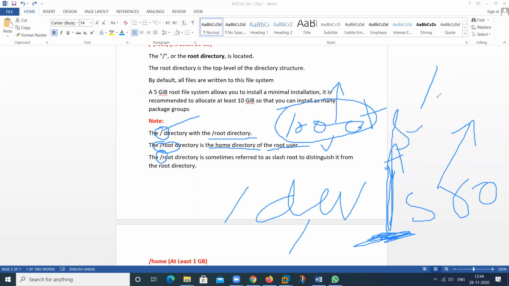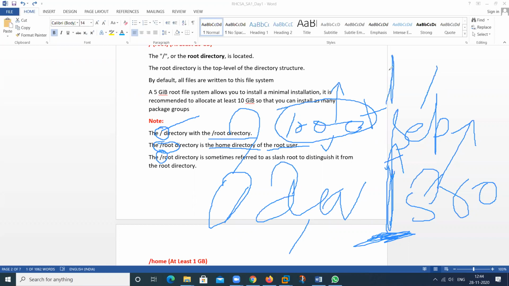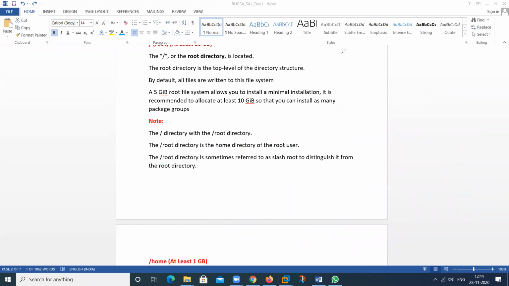So this works as a separator to separate this one and this one. But this is also different. This is called root. This is called a different directory. To separate these two directories, we use slash. But here slash is a separator. So these three things are discussed here.